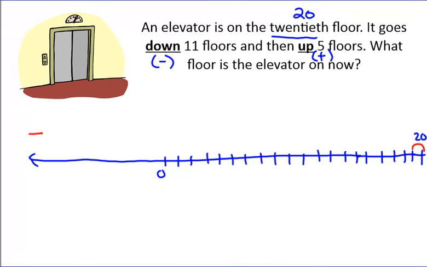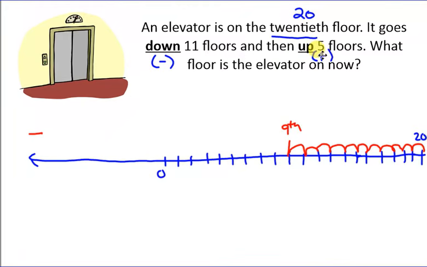So I'm going to go down 1, 2, 3, 4, 5, 6, 7, 8, 9, 10, 11. So if this was 20, it's going to be 19, 18, 17, 16, 15, 14, 13, 12, 11, 10, 9. So right now I'm on the 9th floor.